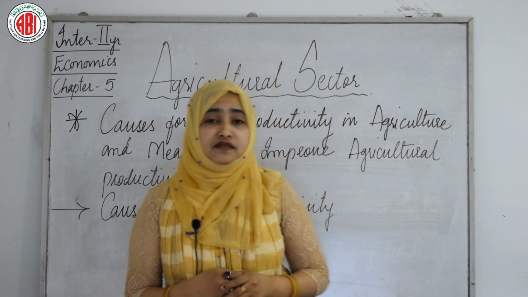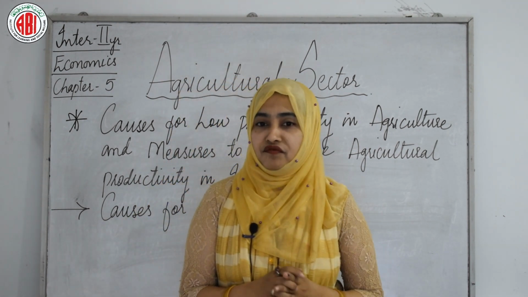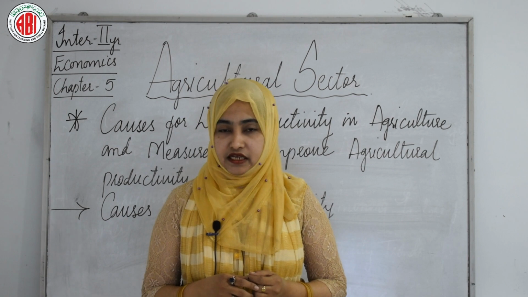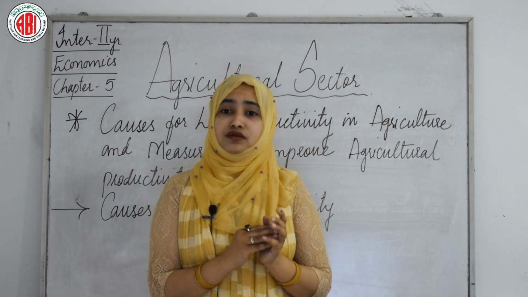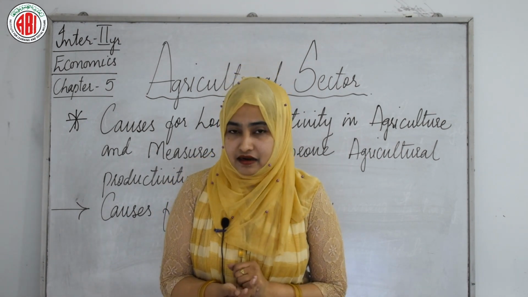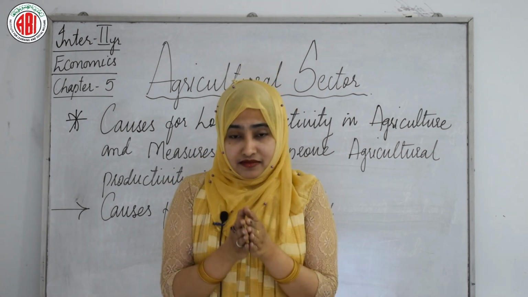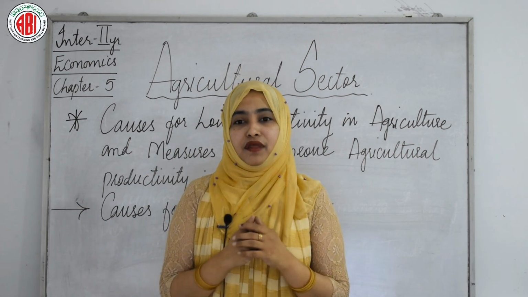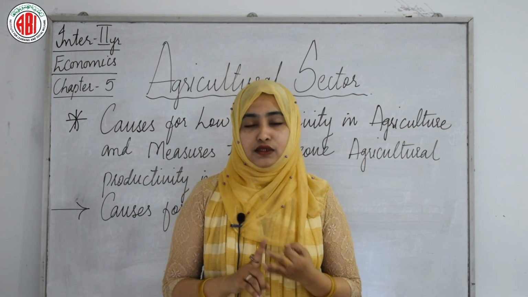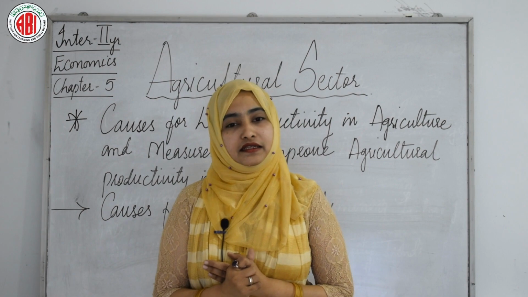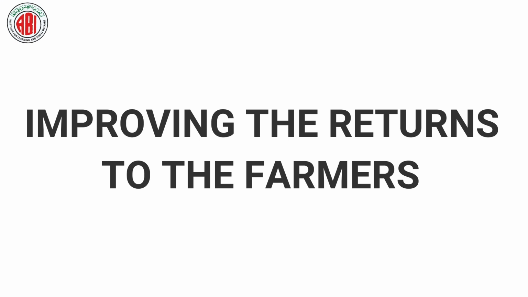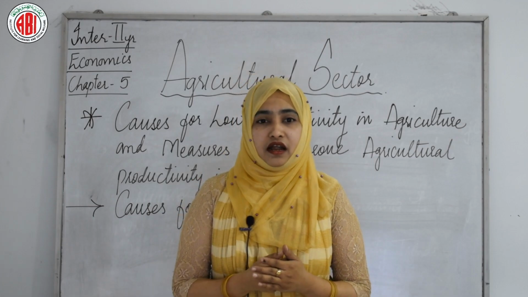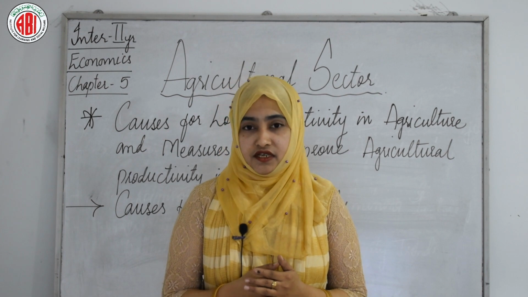After this, now we will see the measures to improve agricultural productivity in India. The causes for low agricultural productivity also suggest the measures to increase productivity. The low productivity problem has to be attacked from the institutional, technical, social and economic angles. They are institutional reforms, improved inputs, improving the returns to the farmers, and management. All these are the measures to improve agricultural productivity in India.